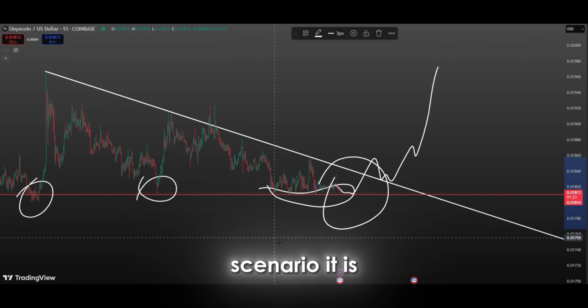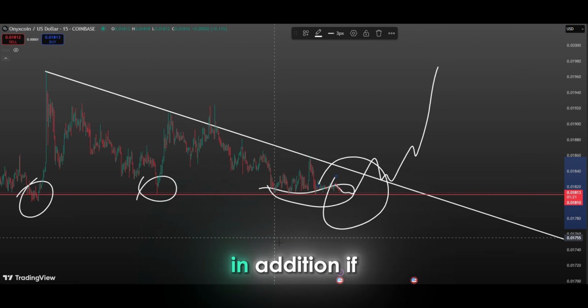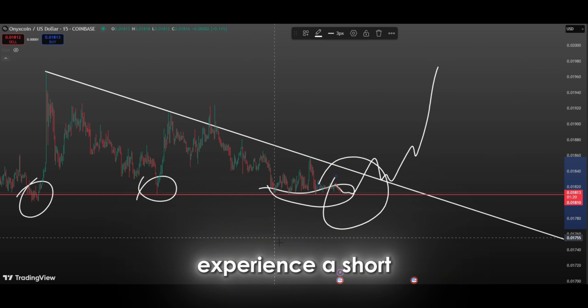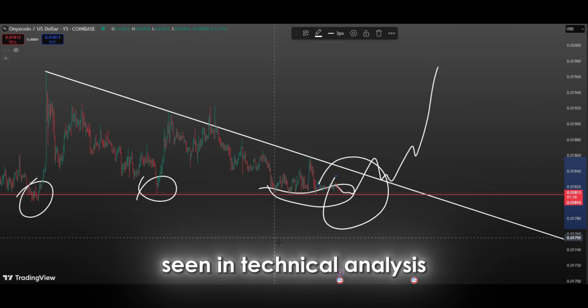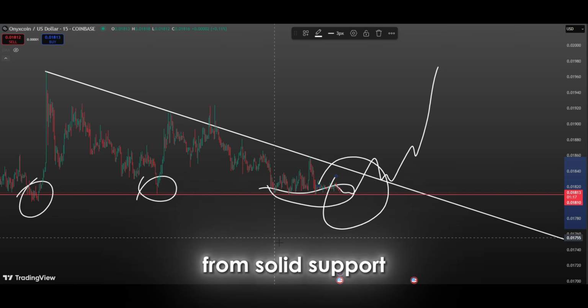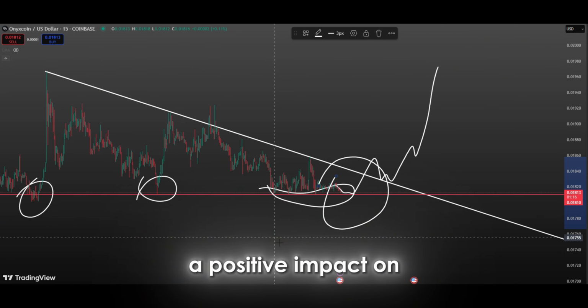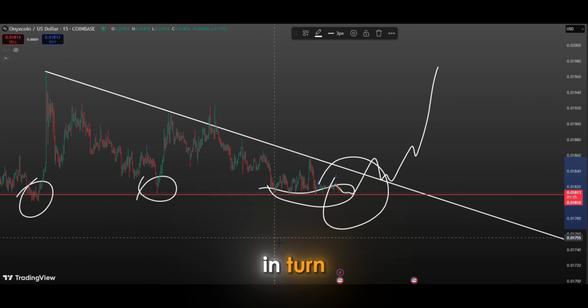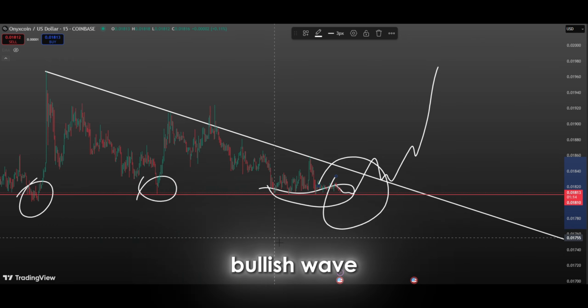In such a scenario, it is highly likely that the price will make a strong bounce to the upside with support from this level. In addition, if the support level works, it is possible that the price may not only experience a short-term rebound, but also set the stage for the start of a new uptrend. As is often seen in technical analysis, movements that start from solid support gain stronger momentum and quickly have a positive impact on investor psychology. This, in turn, leads to increased buying pressure in the market and accelerates the bullish wave.